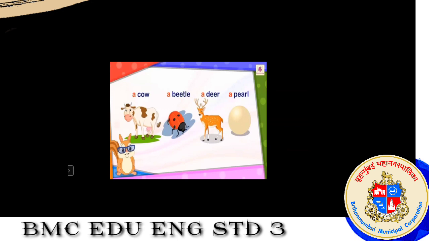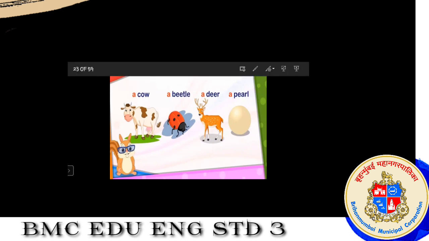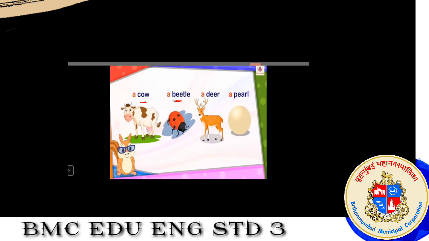Students, here you can see the first letter. See here the first letter C, and in the second one B. These are not vowels. They are consonants. And A is always used before consonants.